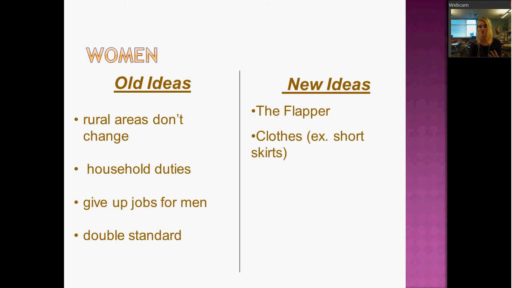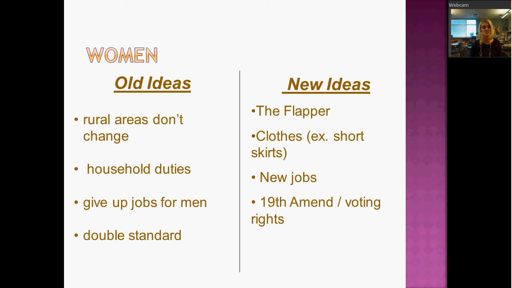Shocking. So they changed their clothes. They changed their hair, right? So during the 20s, the short bob is the popular cut during the time period. A lot of these women were unwilling to give up the jobs they had had during the war, whether it was a secretarial position or working as a teacher or whatever. They didn't want to give up those jobs.